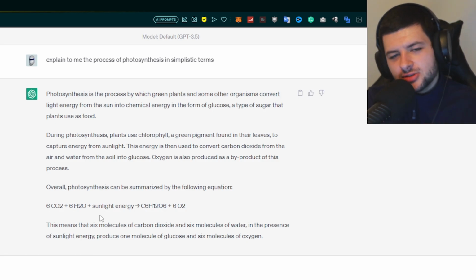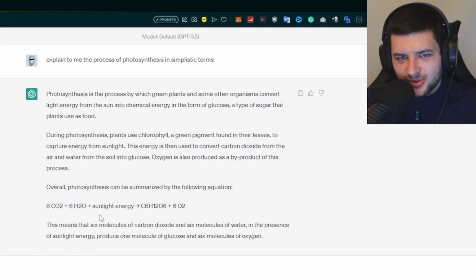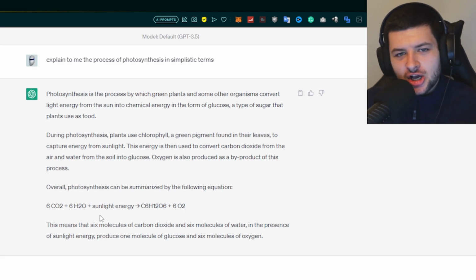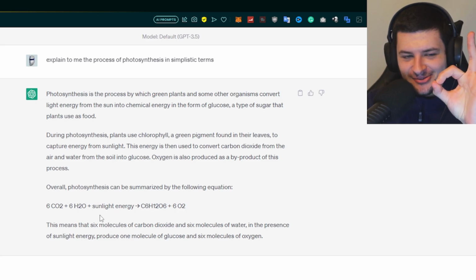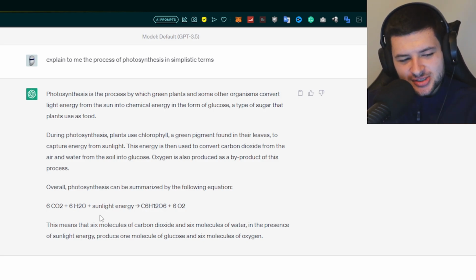Because if you copy-paste and don't actually read it, then you're going to fail on the next homework assignment. And when the test comes and you can't use your phone with ChatGPT, you're going to get 0. So just keep that in mind, right? Use it as a revision tool. Don't use it to copy and paste.